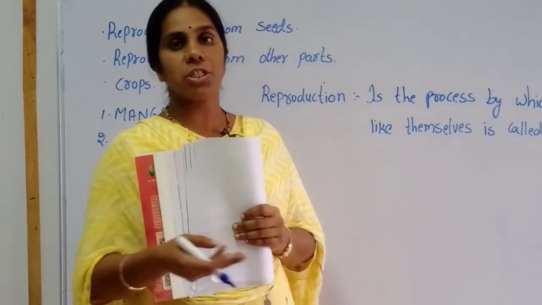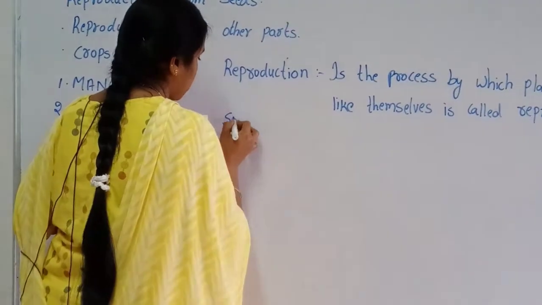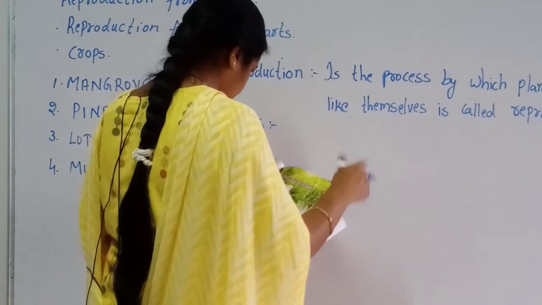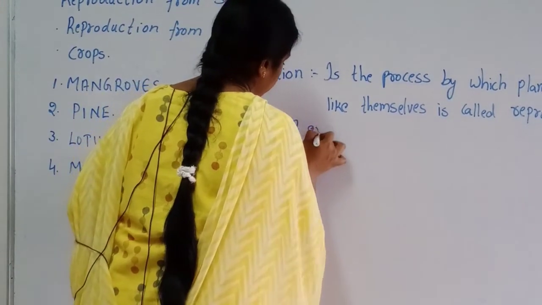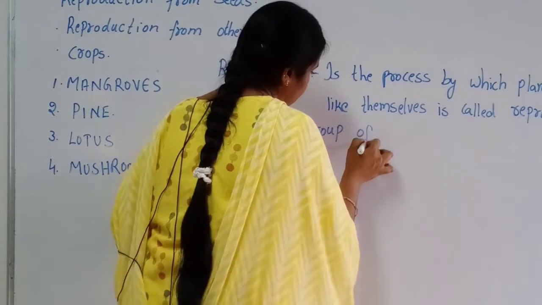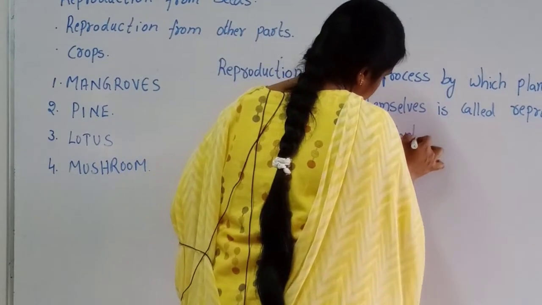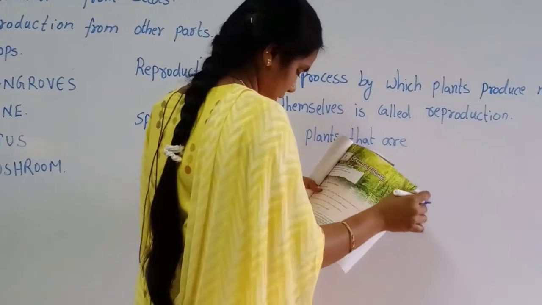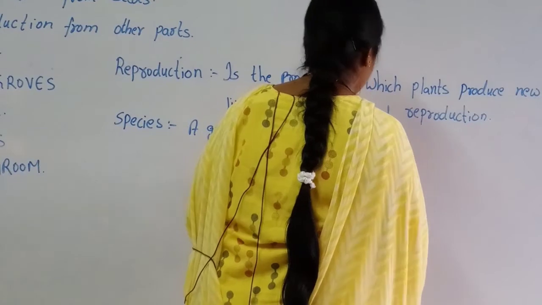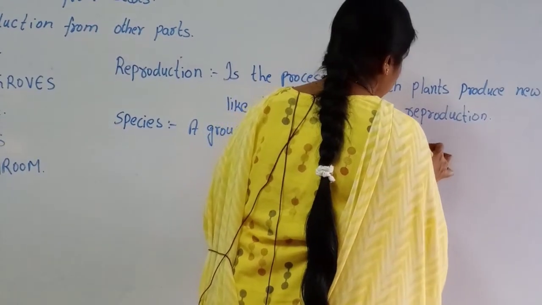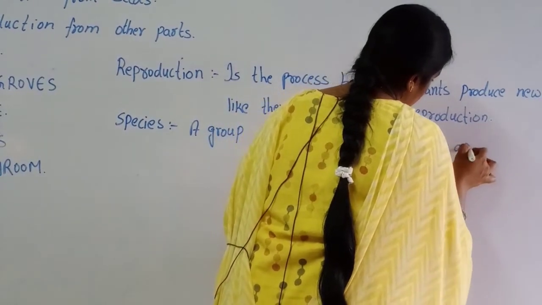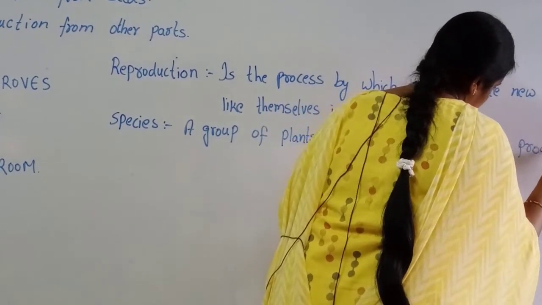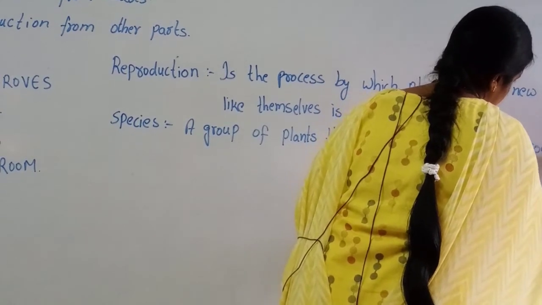What do you mean by species? Species means a group of plants that are similar and can produce new plants.